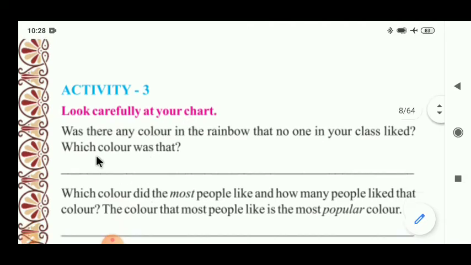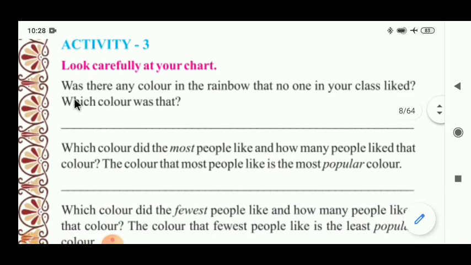First of all, the first question is given here. Was there any color in the rainbow that no one in your class liked? Which color was that? From that chart we have to decide whether no one liked any color of the rainbow, and which color that is. We have to give the answer here. So the answer becomes like this, we have to complete our answer: In our class, no one liked the indigo color.